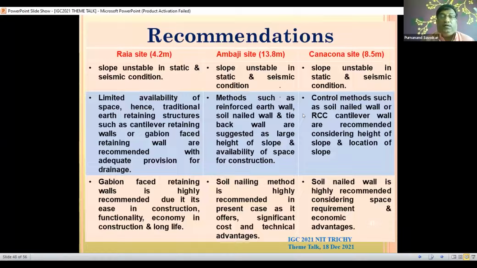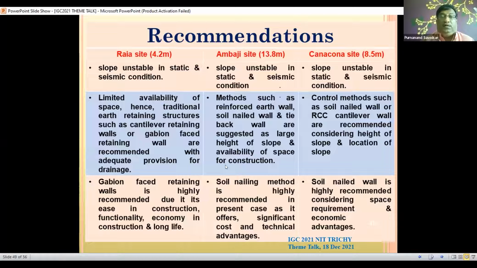It depends on the situation, whether to provide RCC walls or Gabions, considering the cost and also whether space is available. In most cases there is limited availability of space, so traditional structures like cantilever walls may not be suitable. Gabion wall was suggested at the Raya site, where the height was small, only 4.2 meters, and space was limited. Hence Gabion was found to be economical.